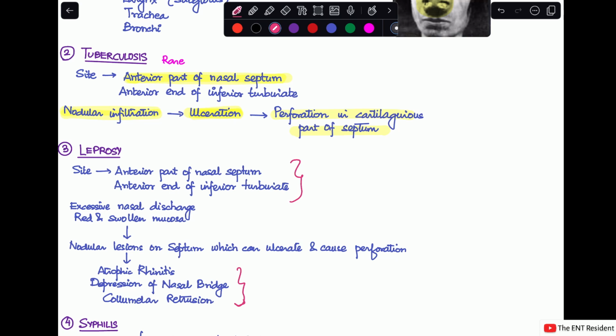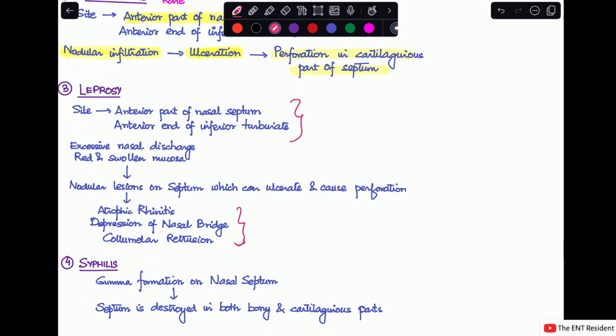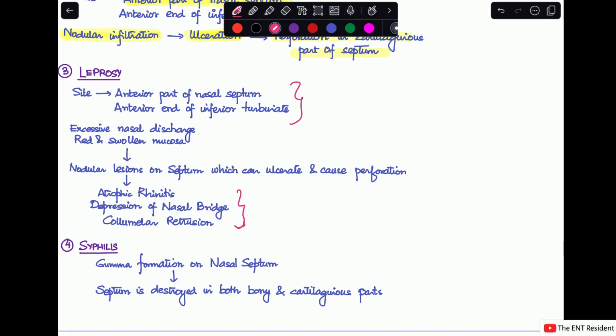So, this is leprosy. And the last bacterial cause is syphilis, where usually a gumma formation happens in the nasal septum, and the septum will get destroyed in both its bony and cartilaginous parts. These are the four bacterial causes of granulomatous diseases of the nose. Next, we move on to the fungal causes.